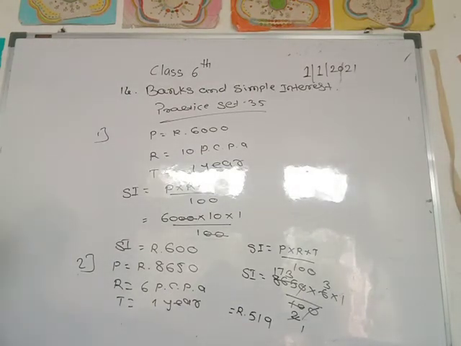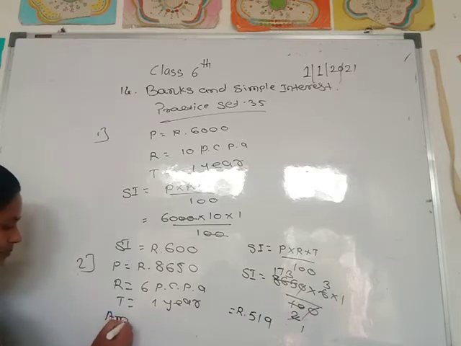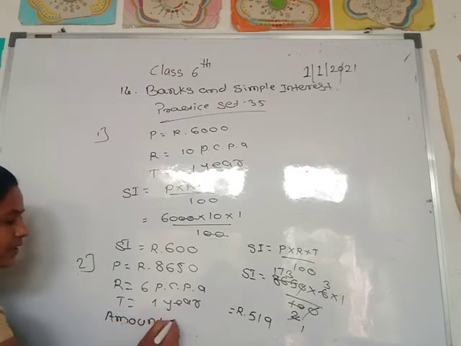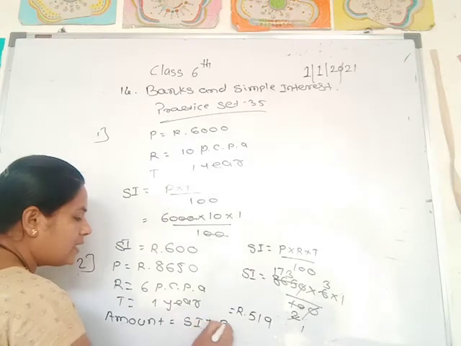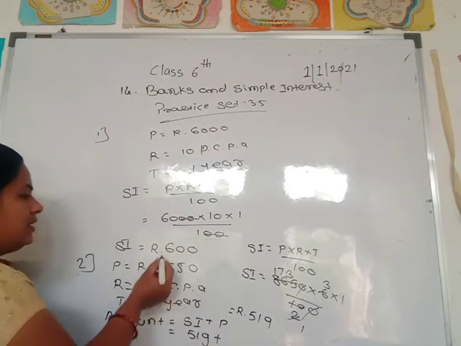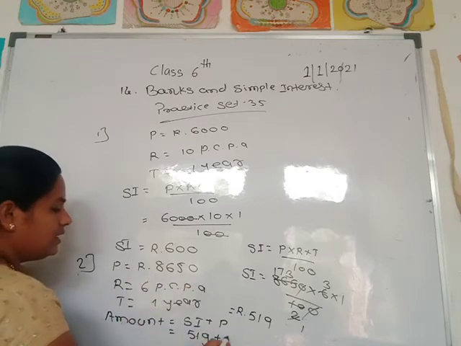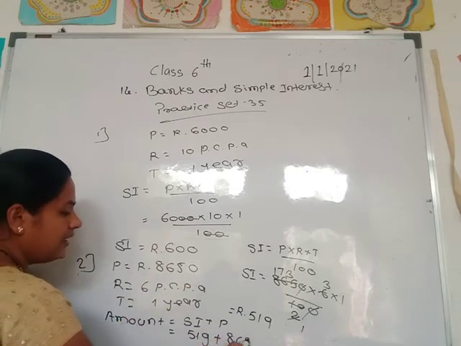How much money will he get at the end of the year? That means the amount, right? Amount is equal to SI plus P. SI is 519 plus P is 8,650.